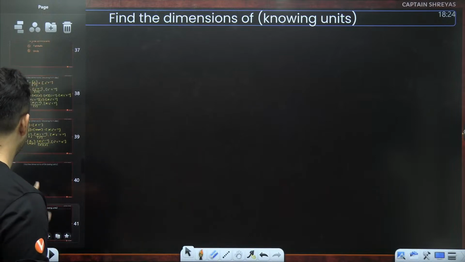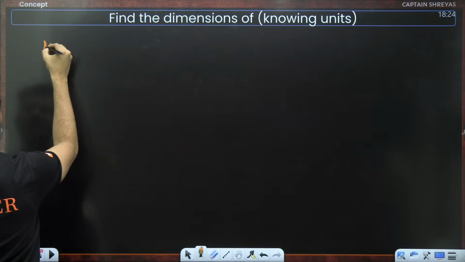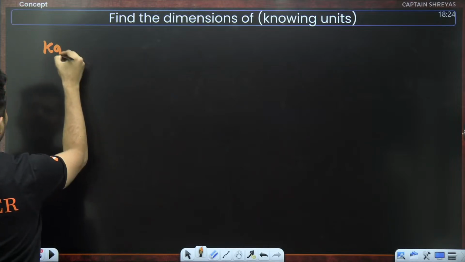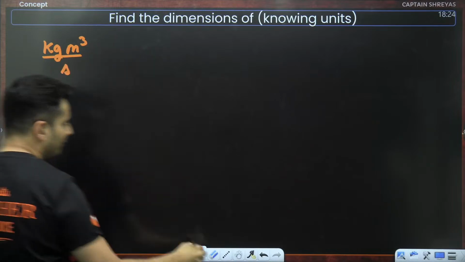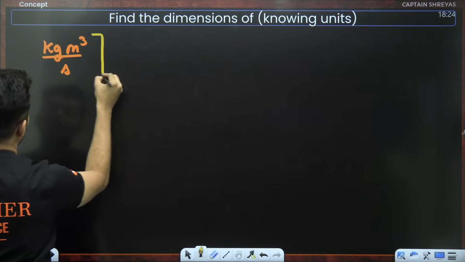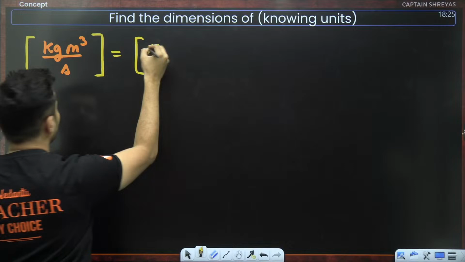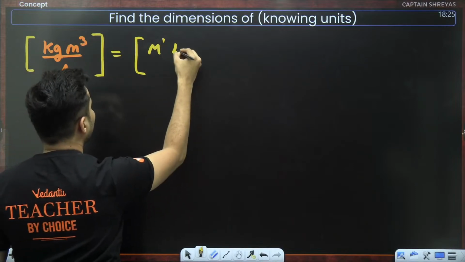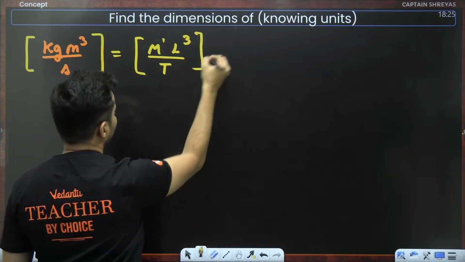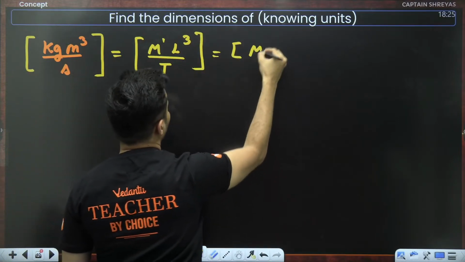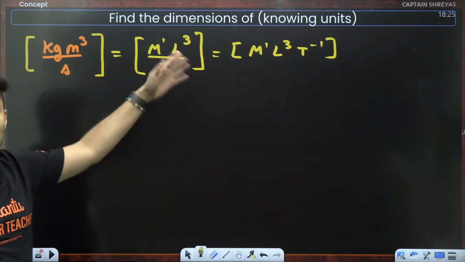All right. So what is the second way? The second way is by knowing the units. How? Observe. Say, for example, the physical quantity has the unit kg meter cube per second. That's enough for me to find the dimensions. What is kg measured in dimensionally? It is mass raised to 1. Meter is length, so length raised to 3. Second is time. So the dimensional formula will be M1 L cube T raised to minus 1. This is very, very easy.